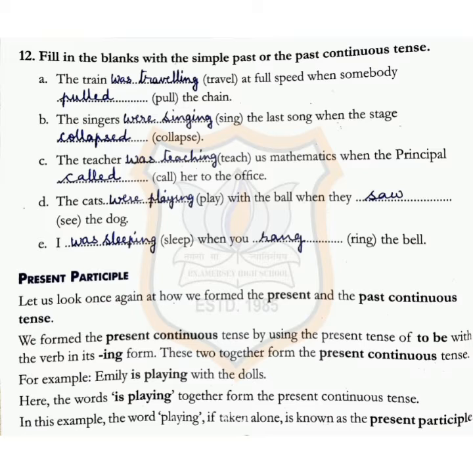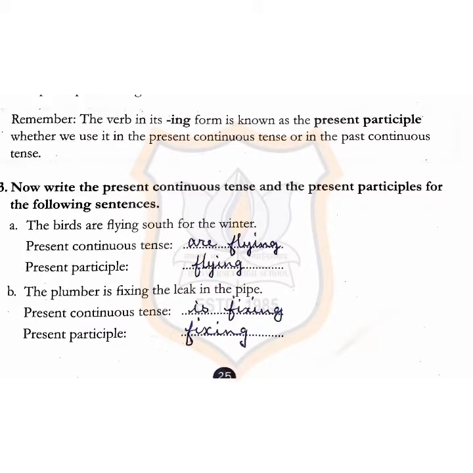Let us look once again at how we form the present and the past continuous tense. We form the present continuous tense by using the present tense of to be with the verb in its ing form. These two together form the present continuous tense. For example, Emily is playing with the dolls. Here, the words is playing together form the present continuous tense. In this example, the word playing, if taken alone, is known as the present participle.